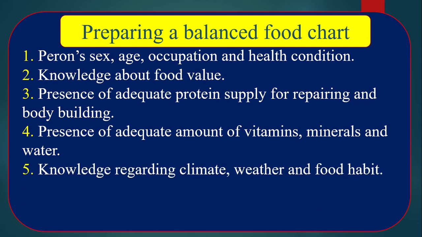Number 5, knowledge regarding climate, weather and food habit. Climate, weather and food habit is another important issue, especially in cold regions. Food habit is different in other areas like hot regions.